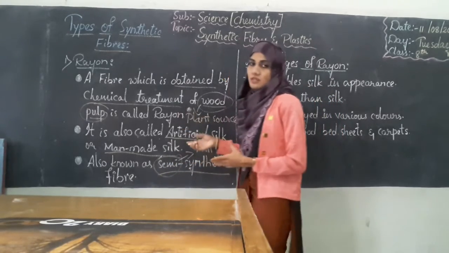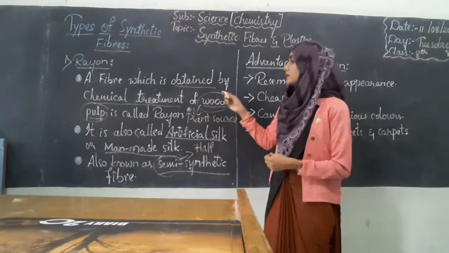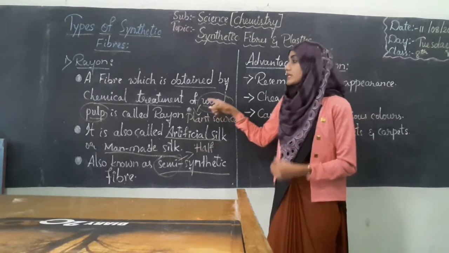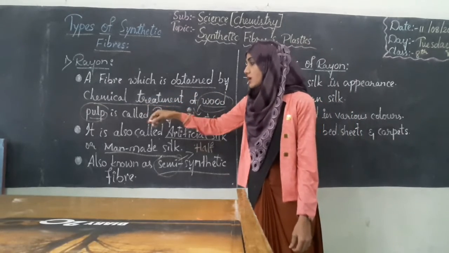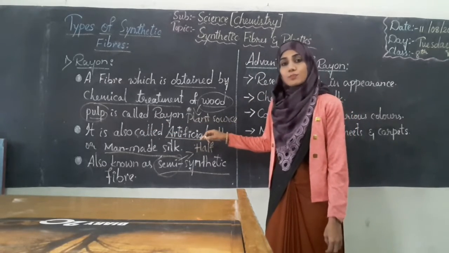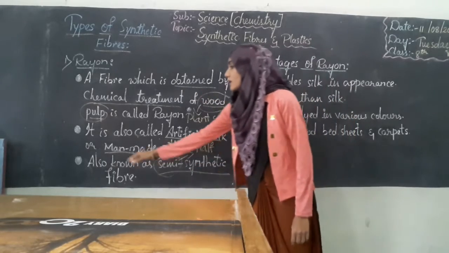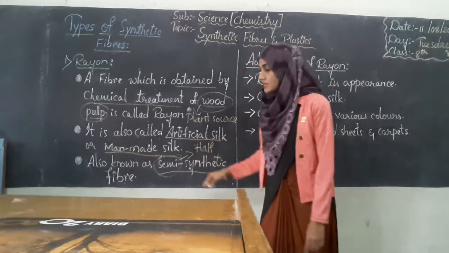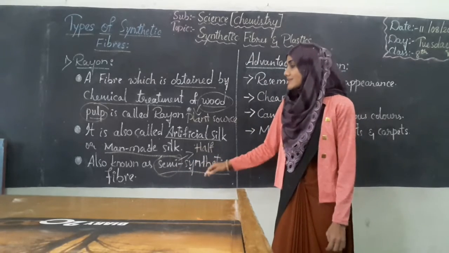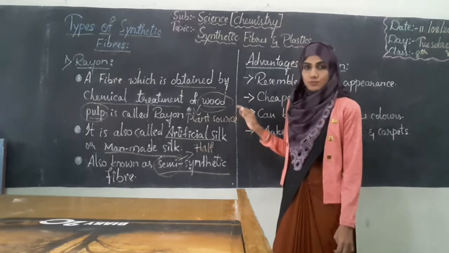So these are the properties of rayon. How is rayon obtained? It is obtained through wood pulp, and after extracting the wood pulp from the tree, it is chemically treated. It is also called artificial silk as it possesses properties similar to silk. Hence it is also called man-made silk, and it is known as semi-synthetic fiber as half of it is obtained through a natural process.